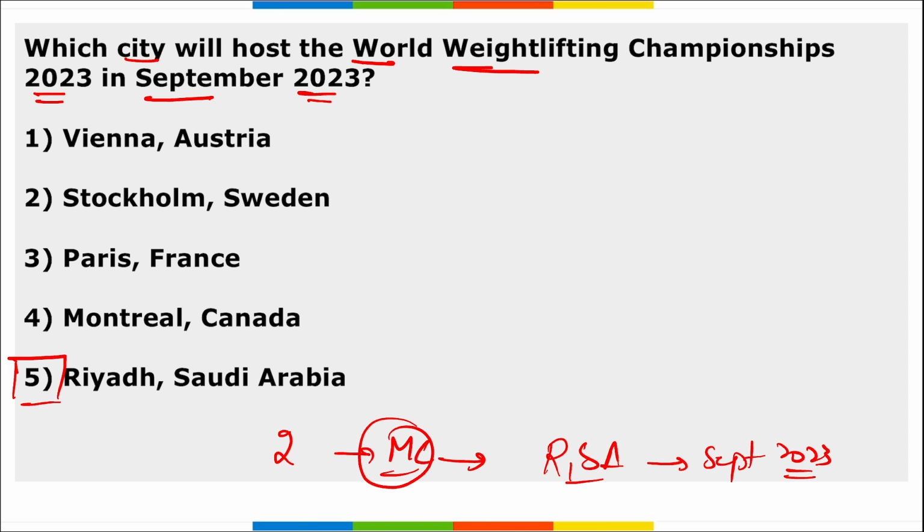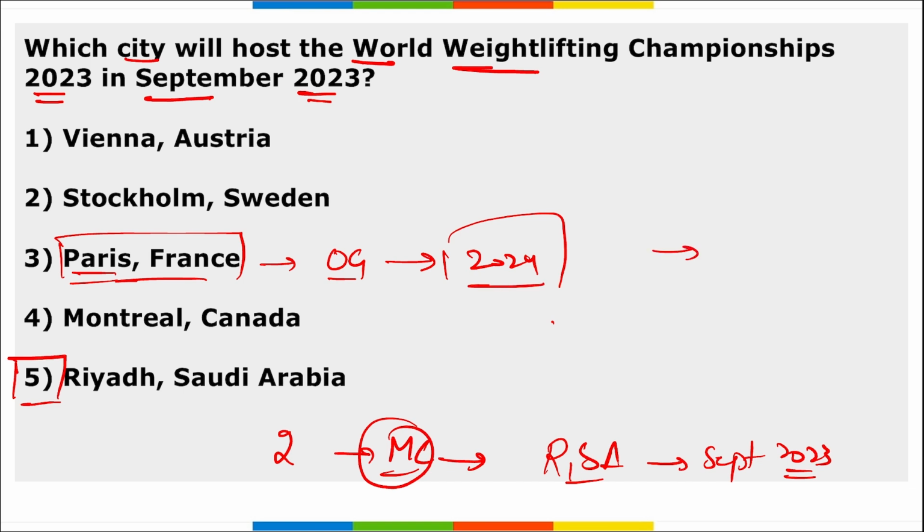Then remember, apart from this, if I ask you, when will the Olympic Games be held in Paris, France? It will be in 2024.